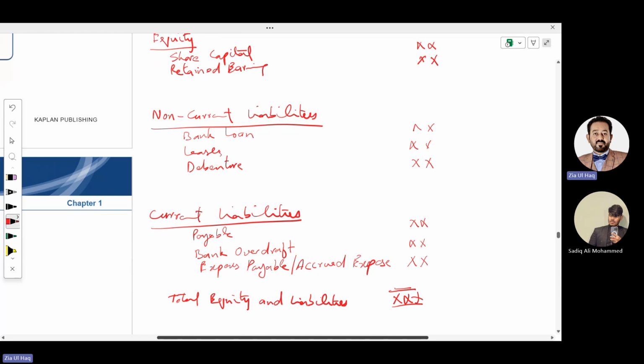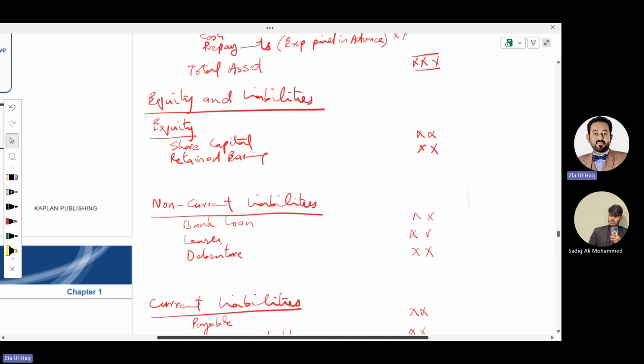If suppose the current month, meaning December month, electricity bill we are going to pay in January. This means we have enjoyed the benefit of that electricity in December, but we haven't paid the amount. We're going to pay the amount next month in January. So we will record it as a current liability like accrued expense or expense payable.